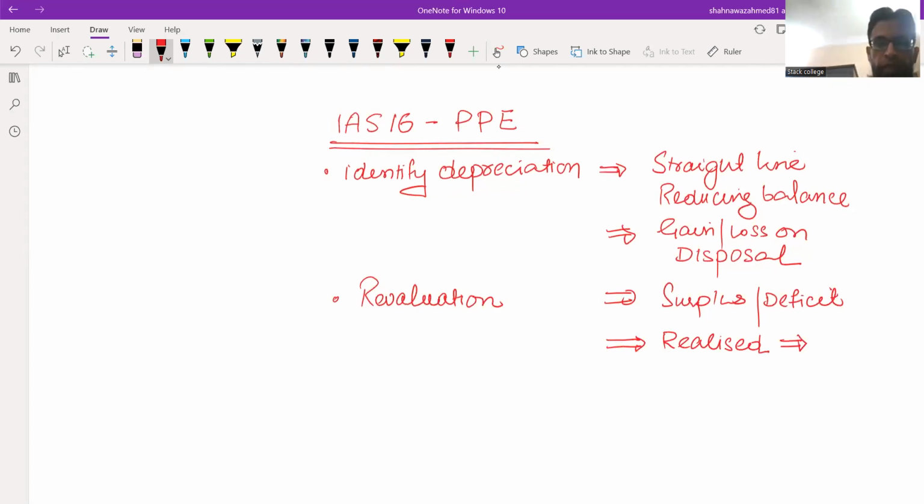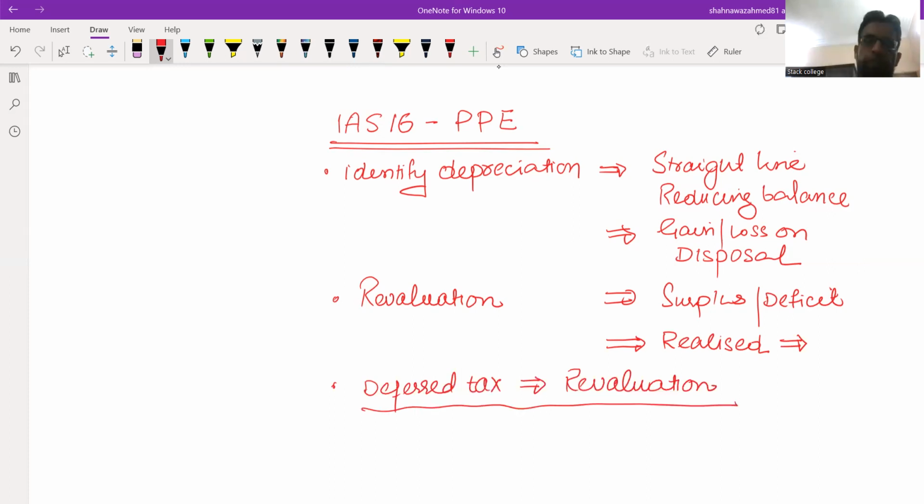And sometimes the deferred tax issue related to the revaluation surplus might be a difficult thing to handle. Deferred tax and revaluation, which I'm going to address in the question. These are the main items that we have to face in IAS 16.